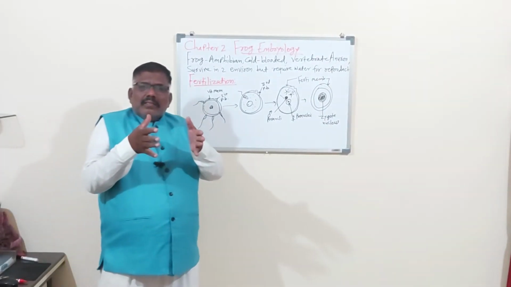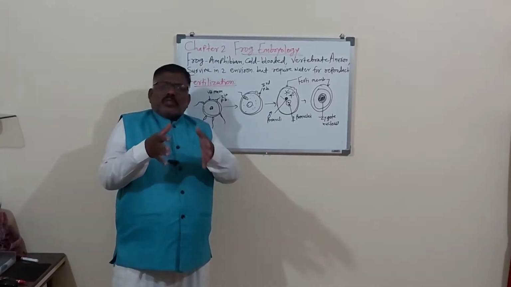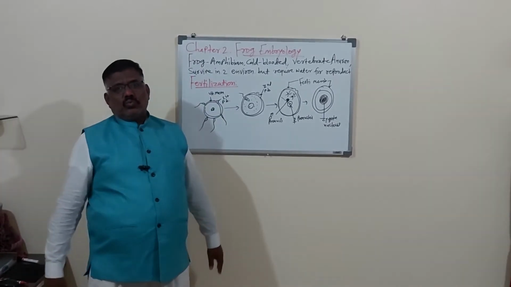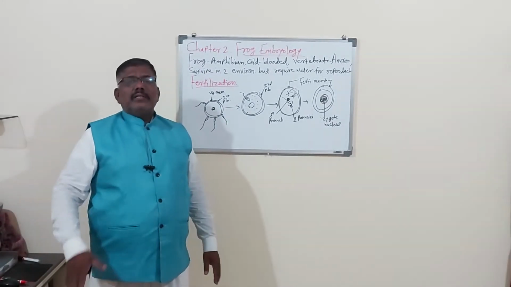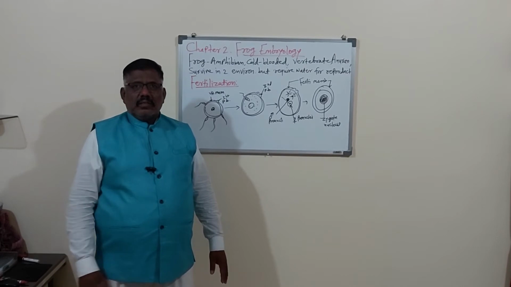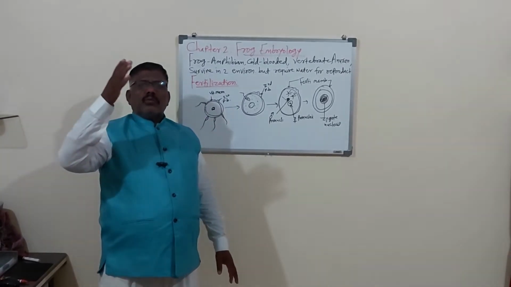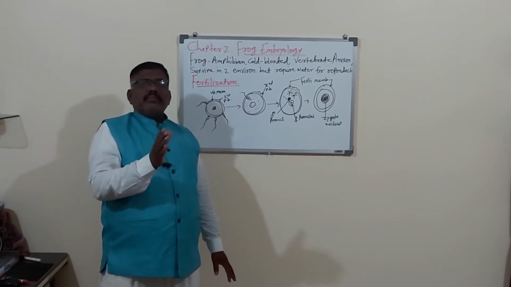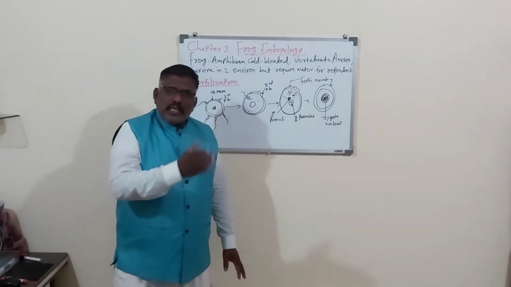The male animal, in monsoon season, sits on the body of the female animal, and they go in the water. The female releases the ova in the water. At the same time, the male also releases the sperms.